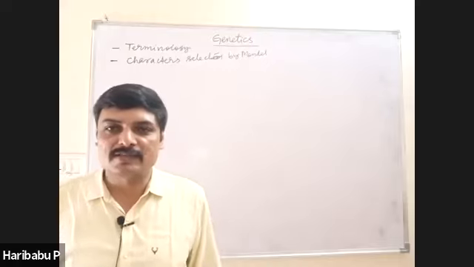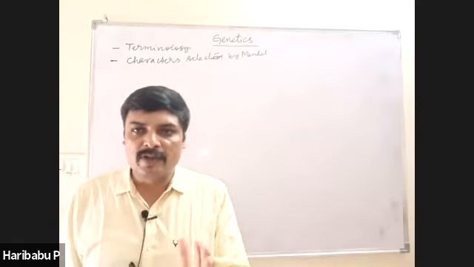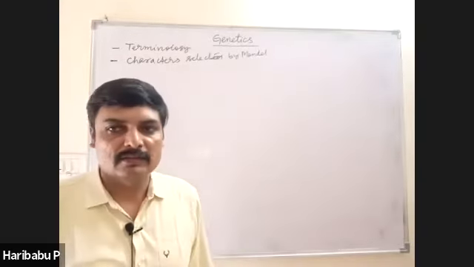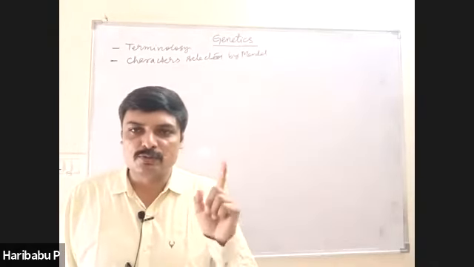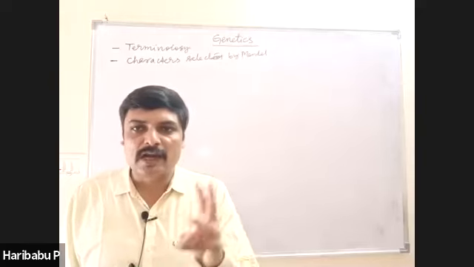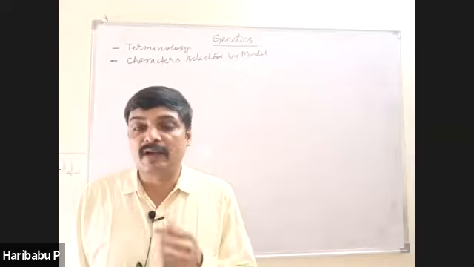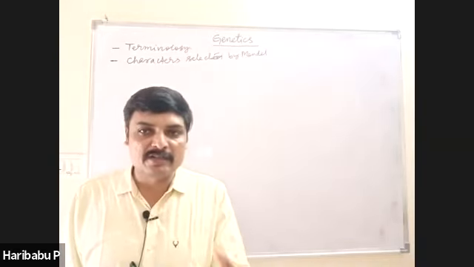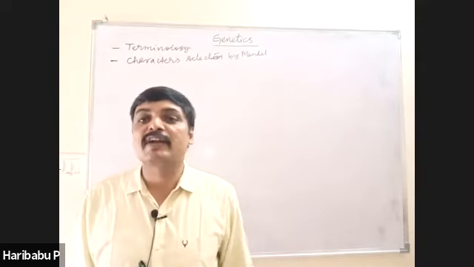Suppose a question asks how many flower based, pod based and seed based characters were selected by Mendel? They are in the ratio of 1:1:1, 2 flower based, 2 pod based and 2 seed based. How many characters were selected by Mendel? 7 characters. For each character, how many traits? 2 traits. Therefore, he selected 7 pairs of contrasting traits.